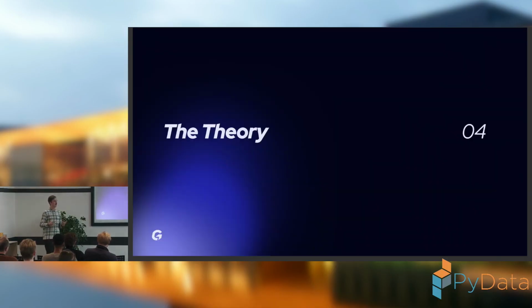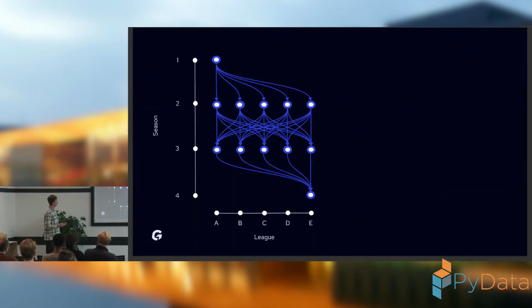Okay, and now how can we solve it in theory, right? We thought that when I transfer this problem into some chart, I can say that on the x-axis I have some seasons from 1 to 4, where 1 is the first season, and on the y-axis I have some leagues from A to E. In our internal database we have around 1,500 leagues, so this is just an example.